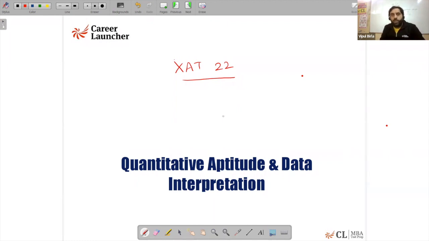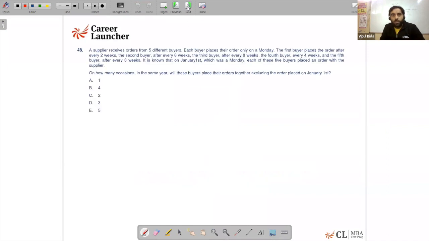So without wasting any time, let's move on to the first question of the actual XAT paper. The question says a supplier receives orders from 5 different buyers. Each buyer places their order only on Monday. The first buyer places the order after every 2 weeks, the second buyer after every 6 weeks, the third buyer every 8 weeks, and the fourth buyer every 4 weeks.